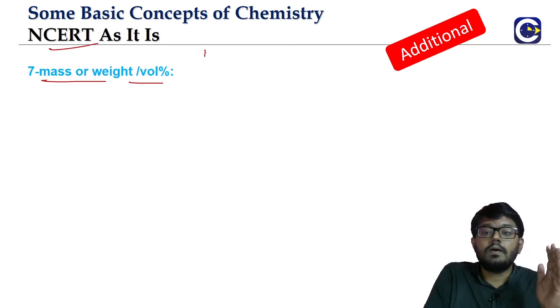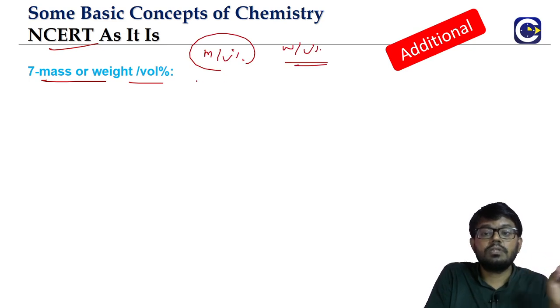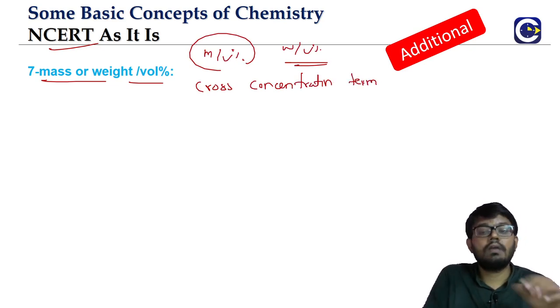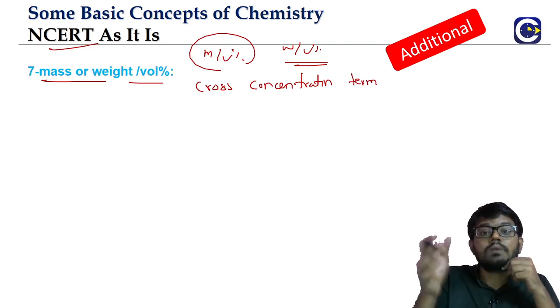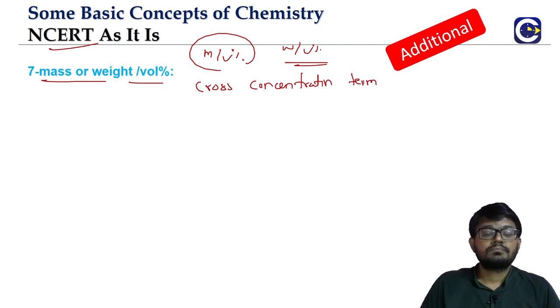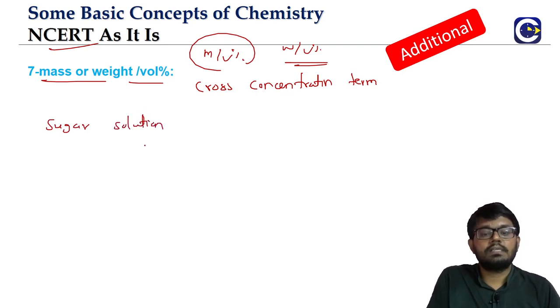It's called mass by volume percentage or weight by volume percentage. It is actually referred to as a cross concentration term. We have seen what is mass percentage, we have seen what is volume percentage, but now we are talking about mass by volume percentage. If they say that the sugar solution is 4% weight by volume, like that only they will give us.